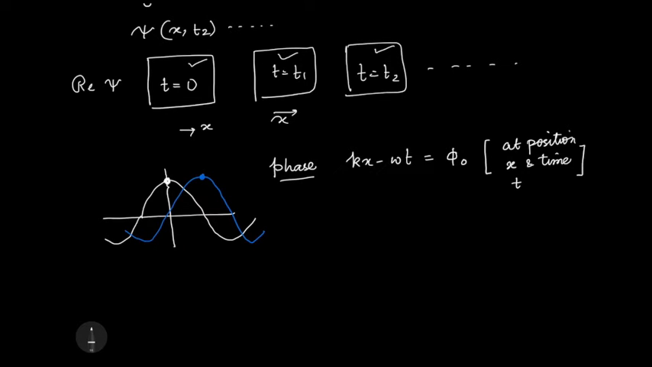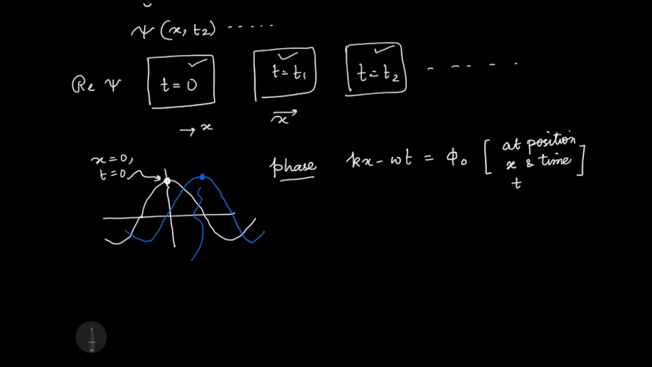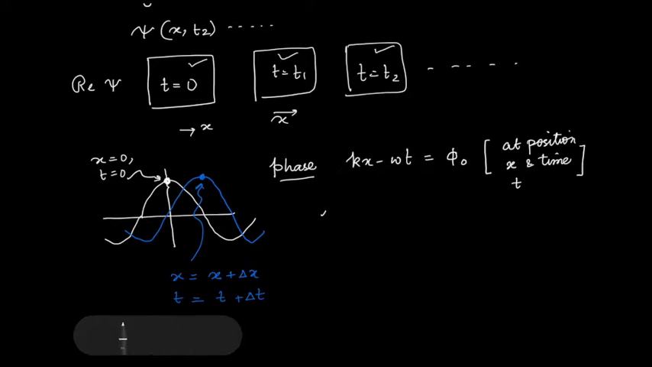Like here, the position at x equals 0 at t equals 0 is here. And later, with the blue point, it has moved to somewhere, let us call it x plus delta x, at a time which is after time delta t. But you see the phase is the same, otherwise I will not get a maximum. The phase has to be 0 for that to be a maximum. Phase means kx minus omega t has to be 0 for that to be a maximum.